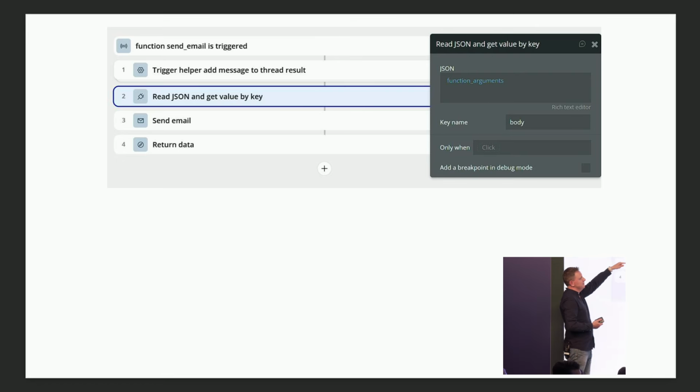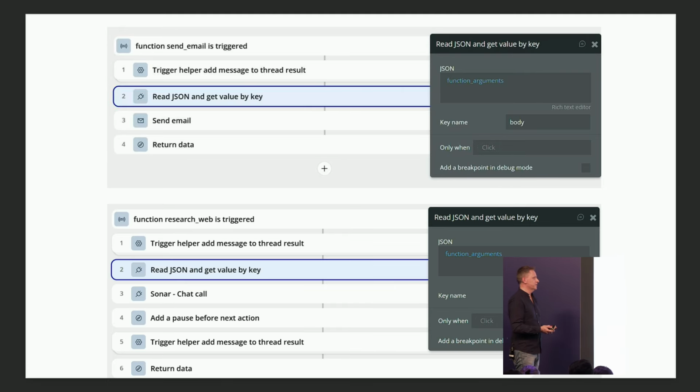The trickiest part is to read the values from JSON. I use the simple plugin to read the JSON and get value by key, because as we all know, this is also hard in Bubble, but this plugin can handle it pretty well.